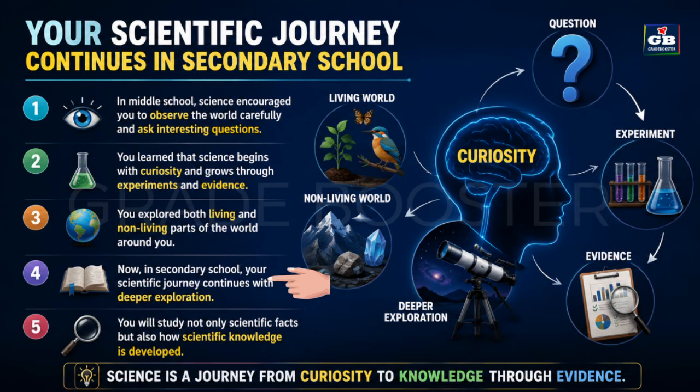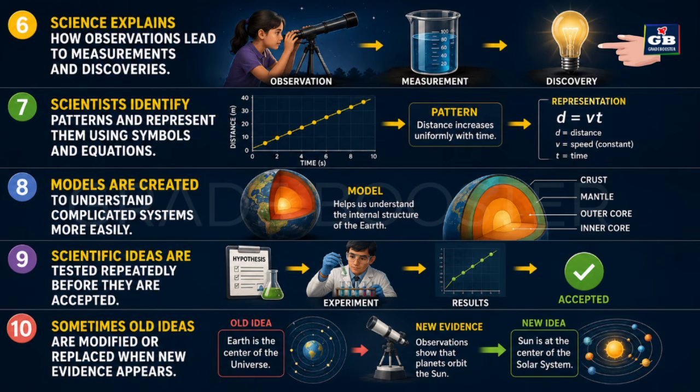Now, in secondary school, your scientific journey continues with deeper exploration. You will study not only scientific facts, but also how scientific knowledge is developed. Science explains how observations led to measurements and discoveries. Scientists identify patterns and represent them using symbols and equations.